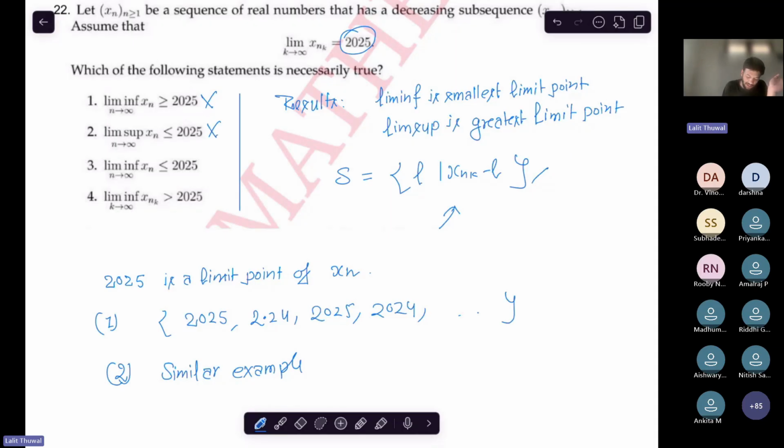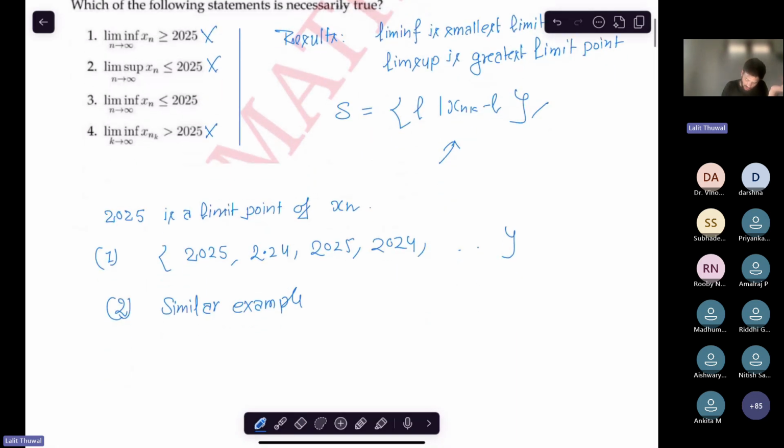And this says that the limit infimum must be greater than 2025. This is obviously wrong because the information lets us know that the smallest limit point, the limit infimum, must be less than or equal to 2025, right? Because we have a limit point 2025. So the third one is correct, the fourth one is wrong.